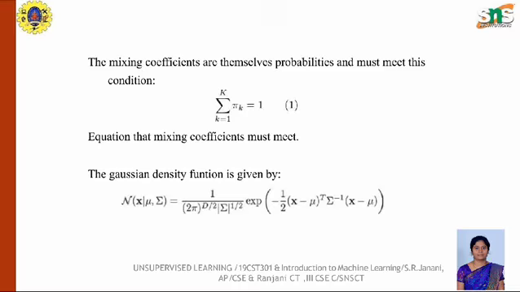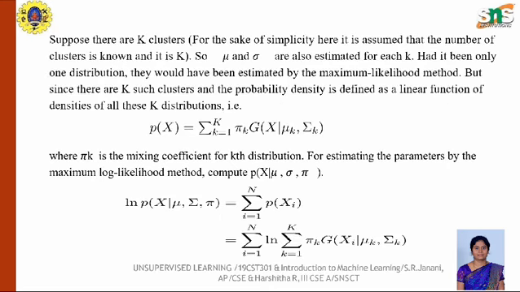The Gaussian density function is given by N(x | μ, Σ) = 1/((2π)^(d/2) |Σ|^(1/2)) exp(−½ (x−μ)ᵀ Σ⁻¹ (x−μ)). Suppose there are K clusters. For the sake of simplicity, here it is assumed that the number of clusters is known and it is K. So μ and Σ are also estimated for each k.